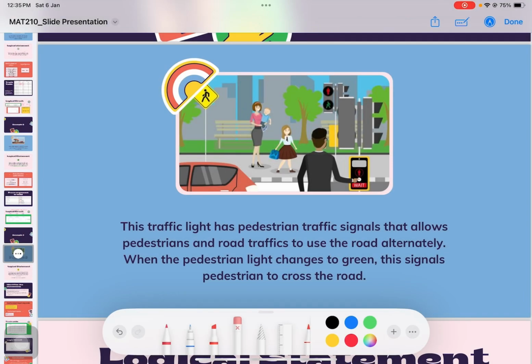This traffic light has a pedestrian traffic signal that allows pedestrian and road traffic to use the road alternately. When the pedestrian light changes to green, this signals the pedestrian to cross the road. So when this light changes to green, and then the pedestrian light after that changes to green, then the pedestrian can cross the road.